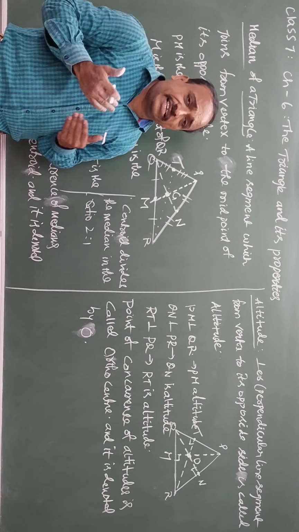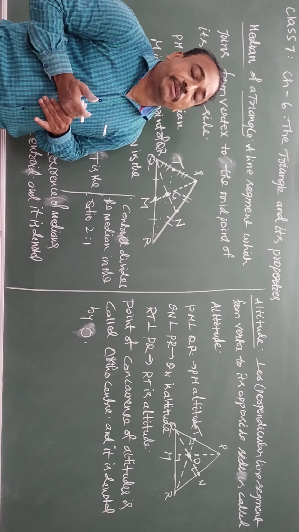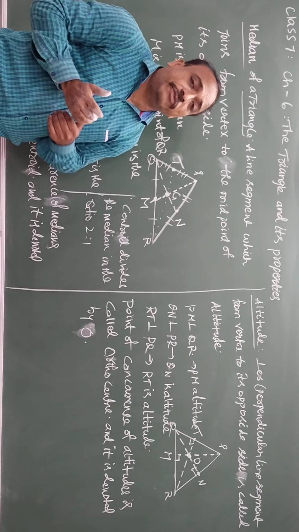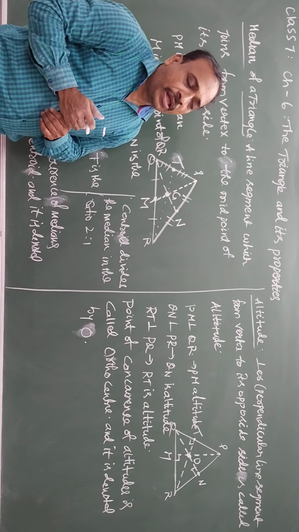These are altitudes and medians. Medians are always within the boundaries because we locate the midpoints. Whereas the altitude differs from triangle to triangle.